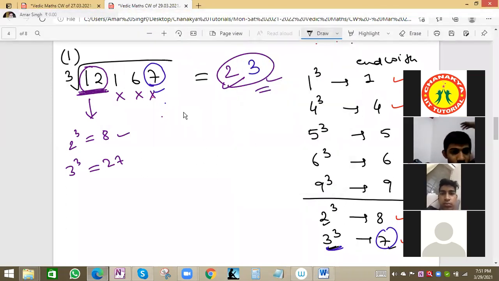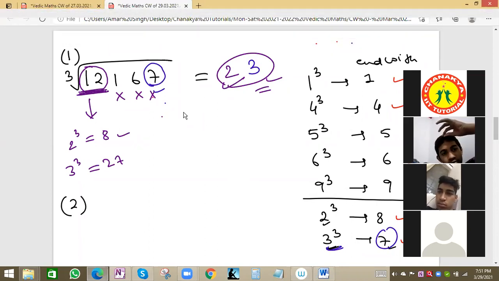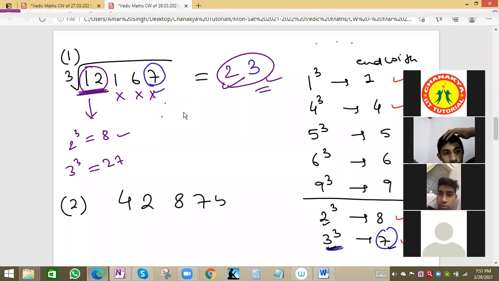Now we'll see the second one. Everyone will solve as quickly as possible. 42875. Because you know the trick now, all the numbers will be perfect cubes, and for a perfect cube we can find the cube root very easily.